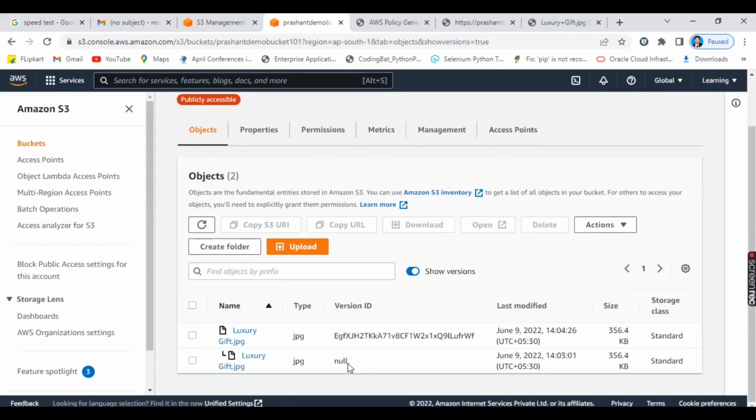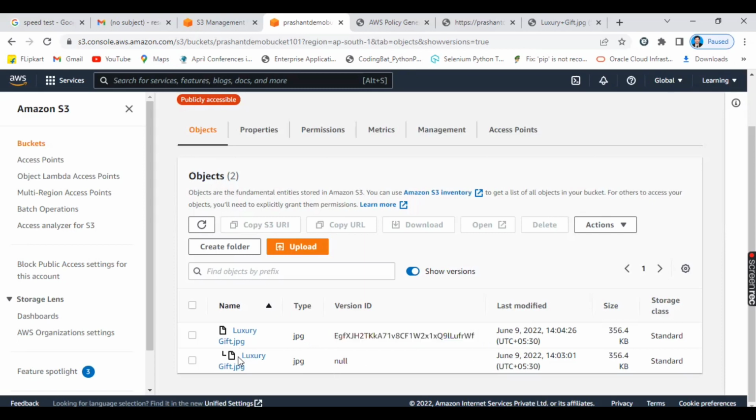Why null? If the version ID is null, you can easily say, of course, we know that this file was uploaded before enabling the versioning. That's why the version ID of this file is null. And if you enable versioning, from that time onwards, your files will get a version ID.